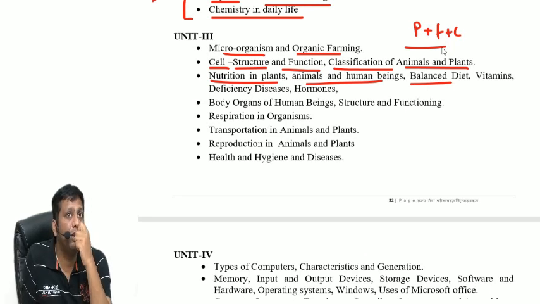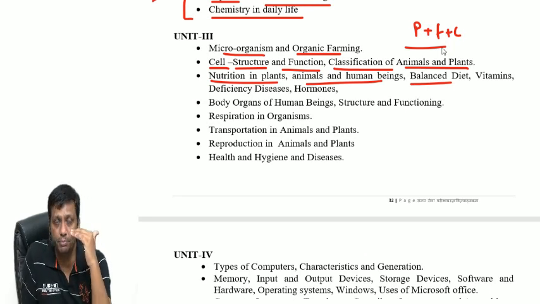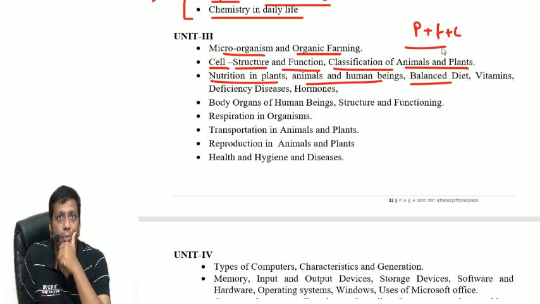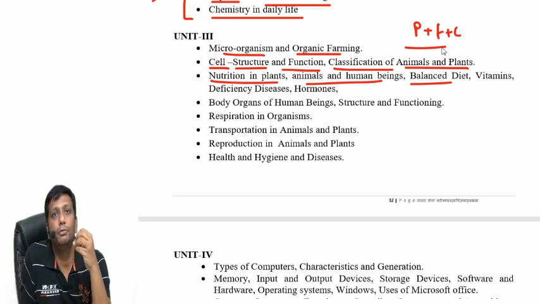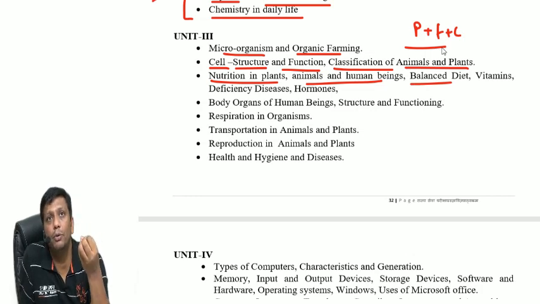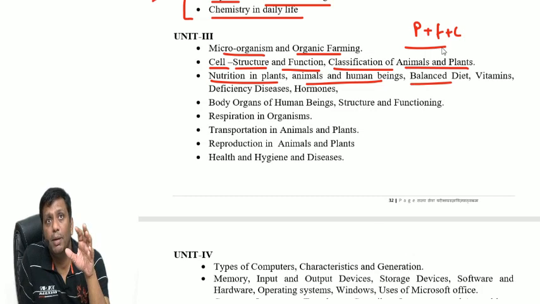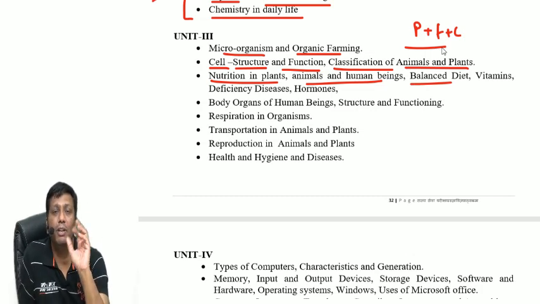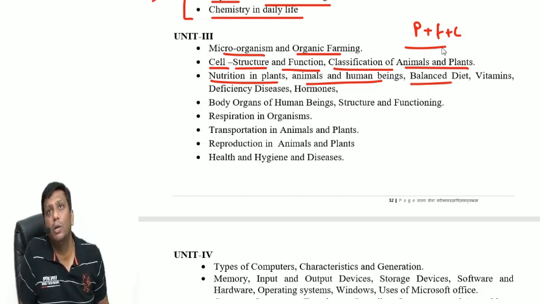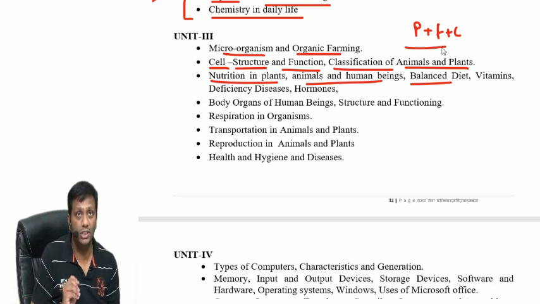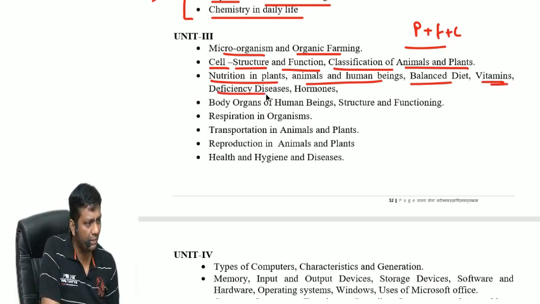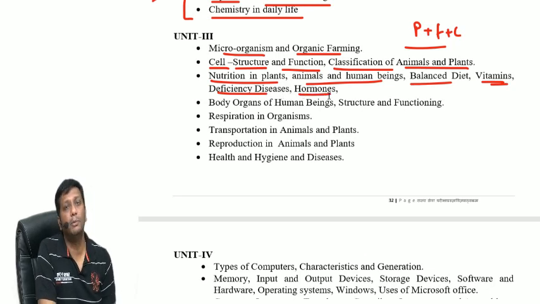Even the diet value changes for persons in different age groups. The India Yearbook is published every year. So what about the food? The caloric value for a normal person, growing kids, pregnant women, old age, everything is mentioned there. Men and women, what about the calorie and all? Everything is given officially. Vitamins you should know, deficiency diseases and hormones.